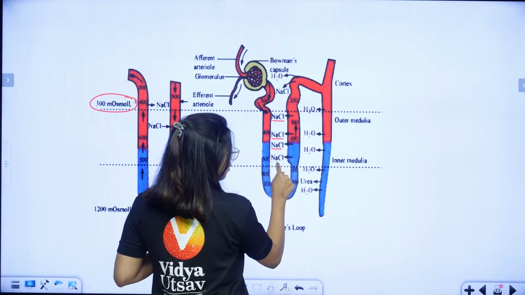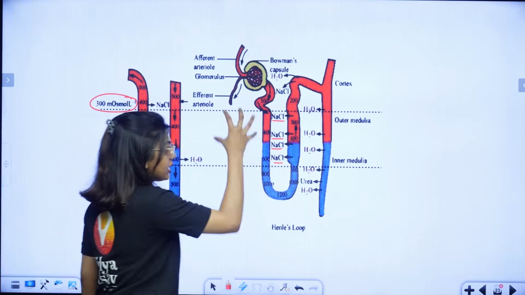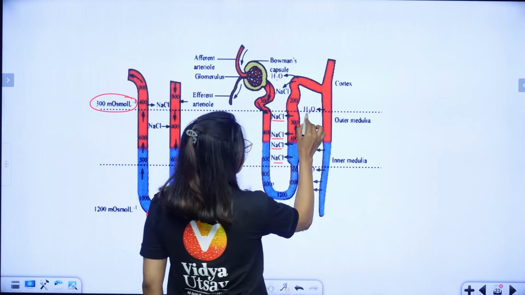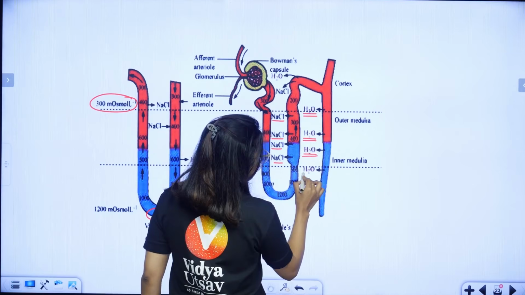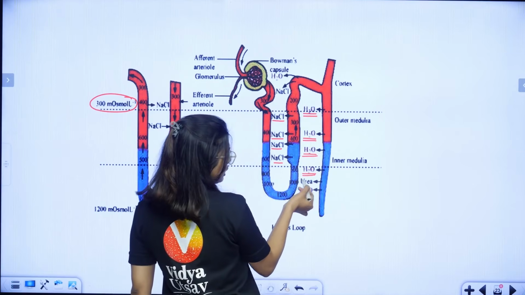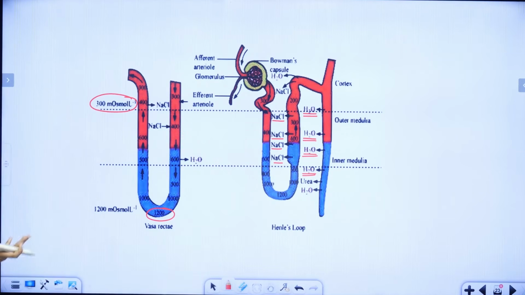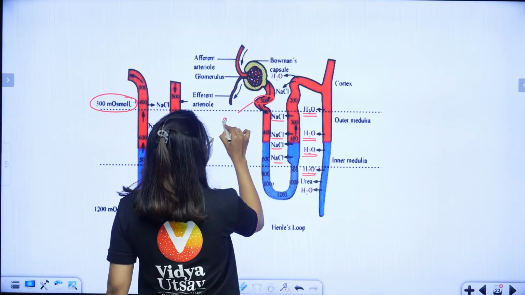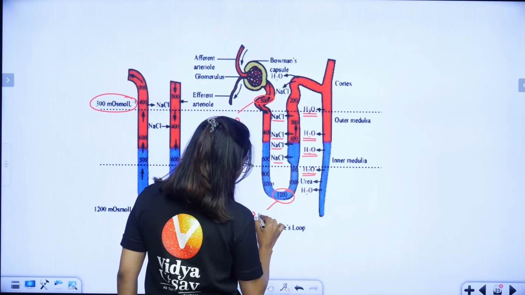All that NaCl is going to be picked up by the vasa recta here. It will get added to the medullary interstitium. Okay, after that, here what you see, students, we are doing water. Water is getting released from the tubules. And the urea from the collecting duct also is coming to the medullary interstitium, and finally we are going to increase the osmolarity again from 300. Okay, 300 is coming up to 1200.